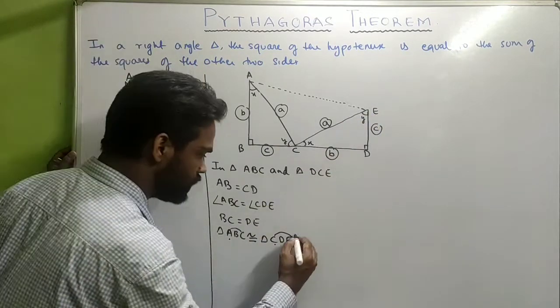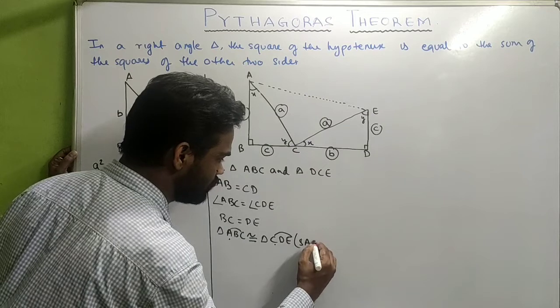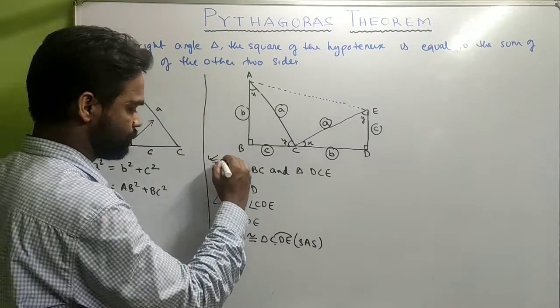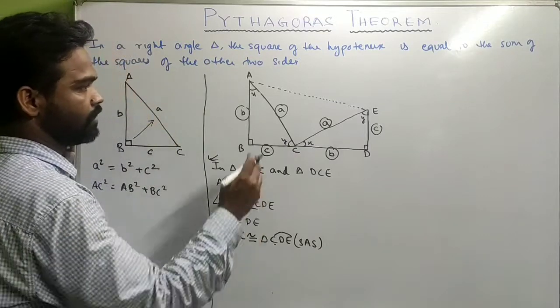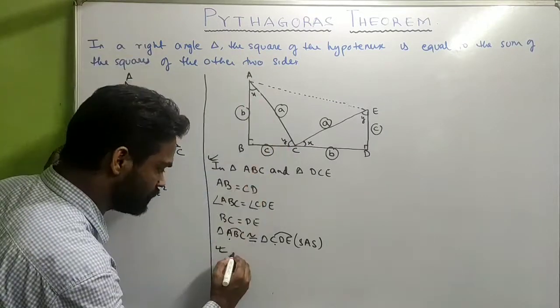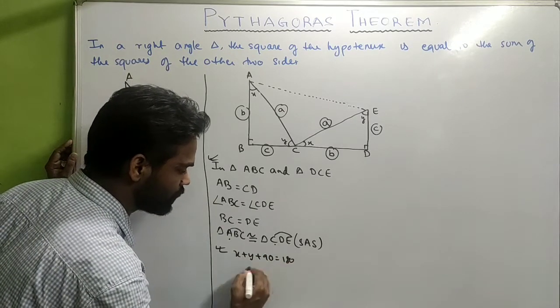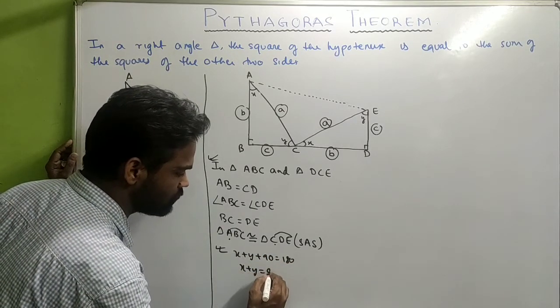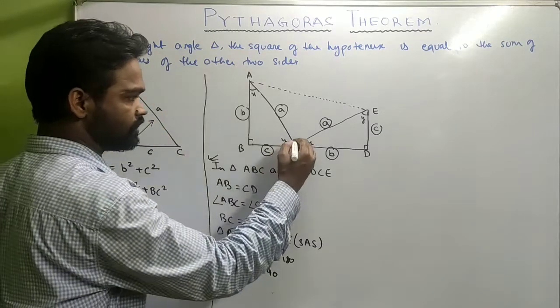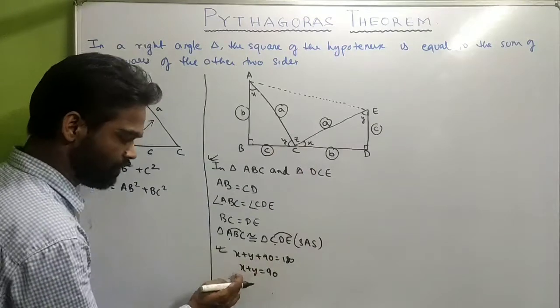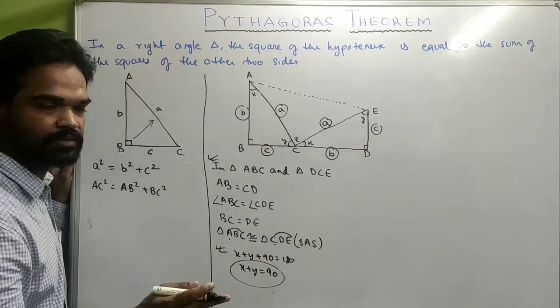This is side angle side. Now just look over here. In this triangle ABC, X plus Y plus 90 equals to 180, which means X plus Y equals to 90. Now look at this angle, suppose Z. Now X plus Y plus Z, actually we have proved that X plus Y is 90.